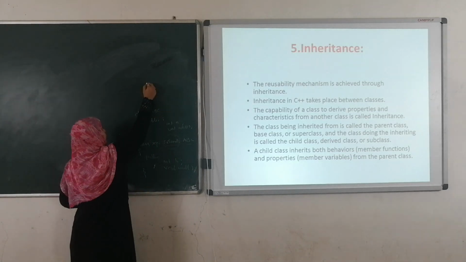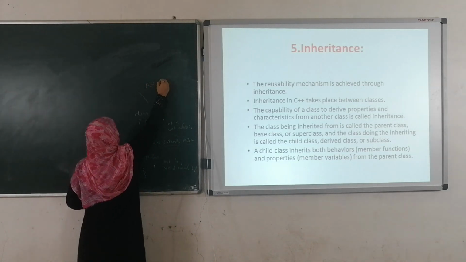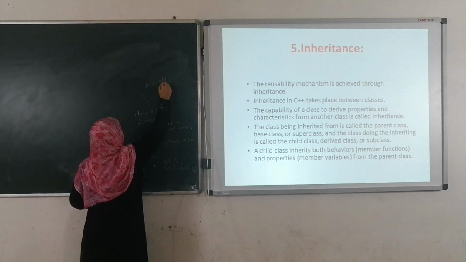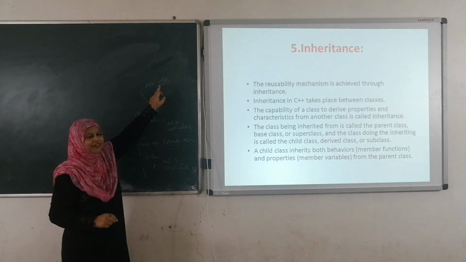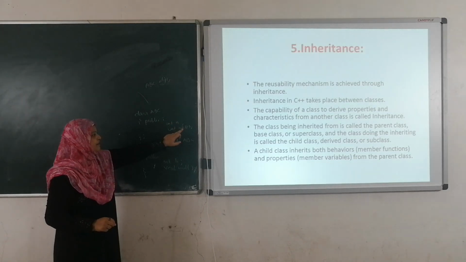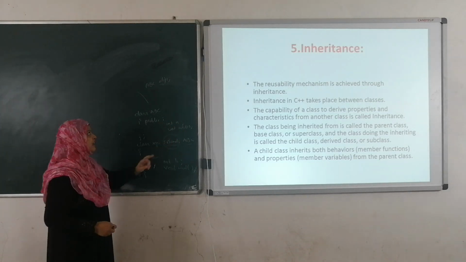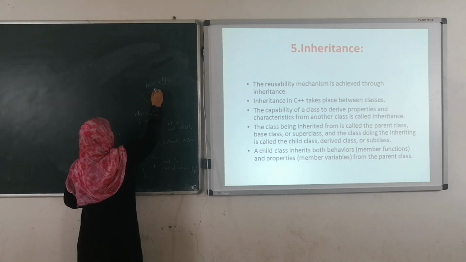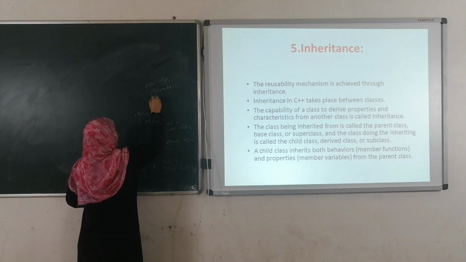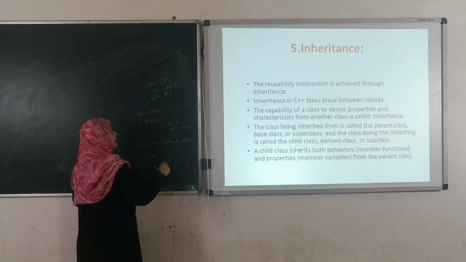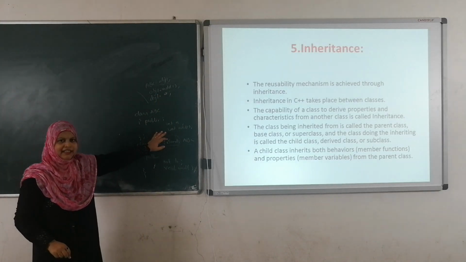We have to create the object. See here, ABC obj1. Obj1 is an object of class ABC. By using this object, we can access the data member a and the member function add: obj1 dot add, obj1 dot a.